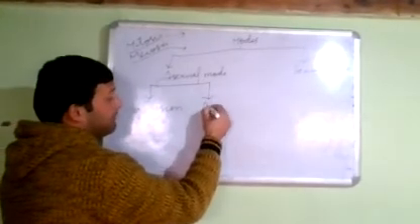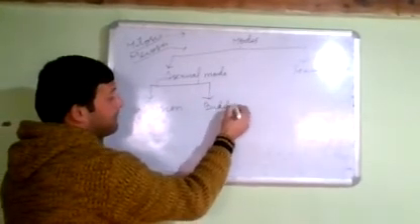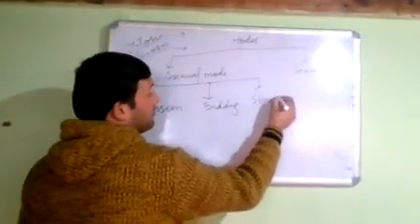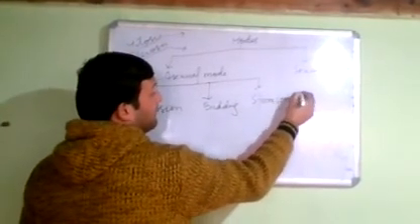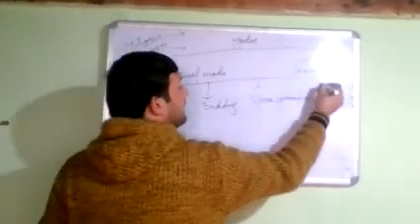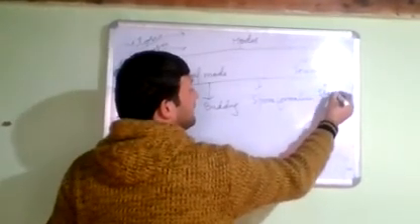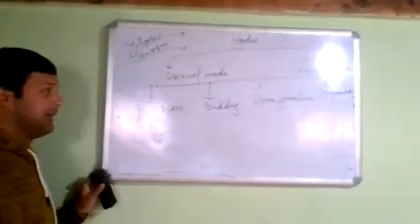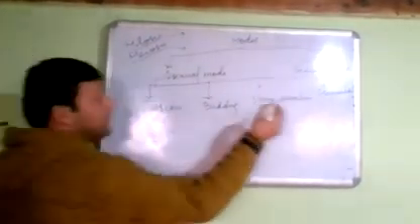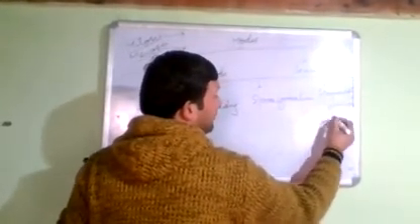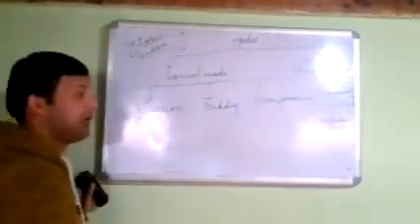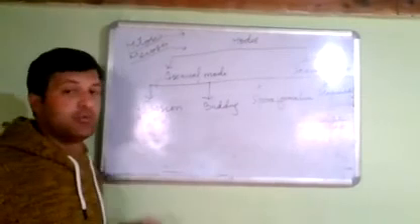Then budding, then spore formation, then fragmentation, and finally one more, called vegetative reproduction. It also comes under the process of asexual reproduction.